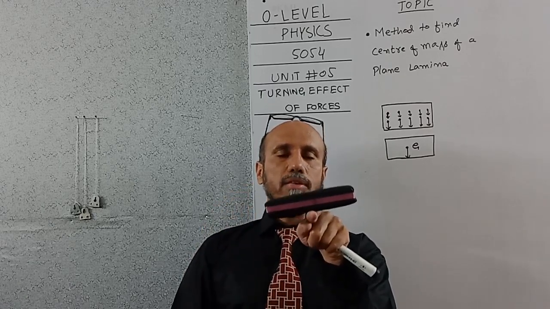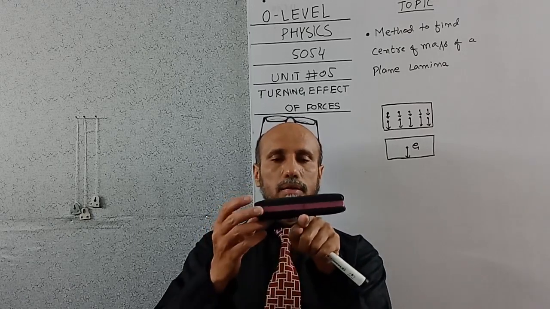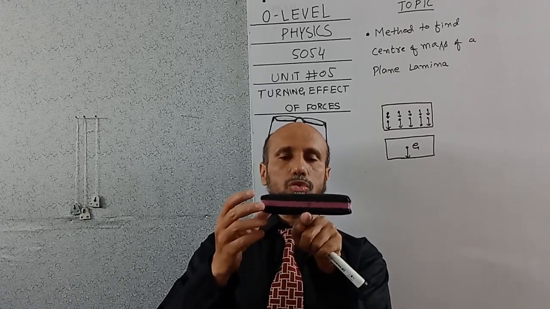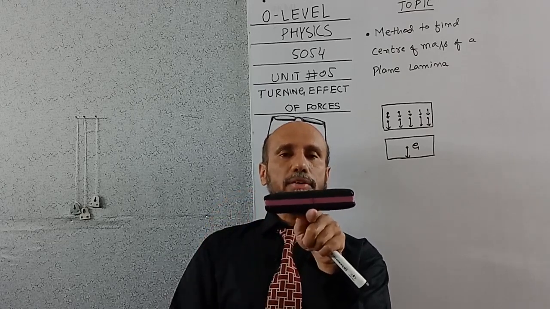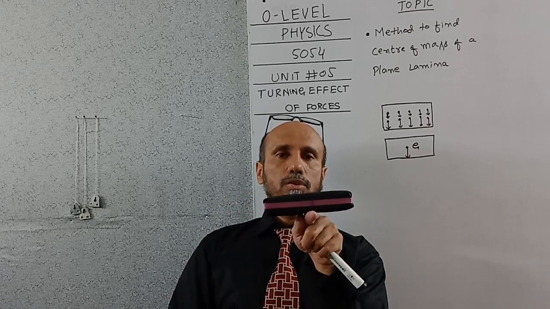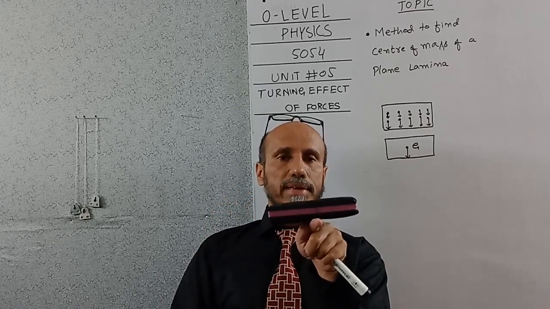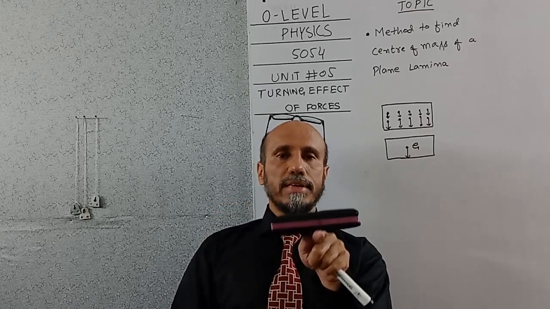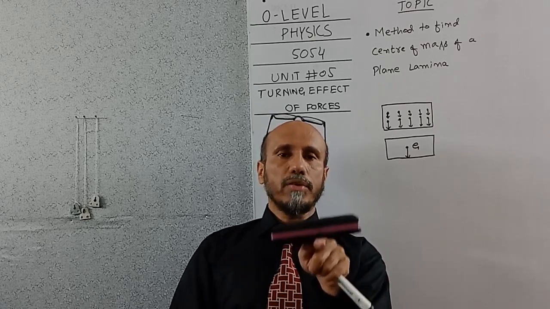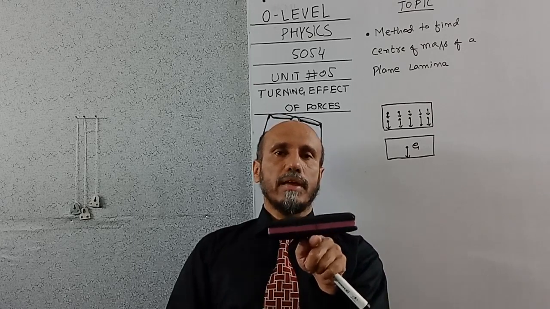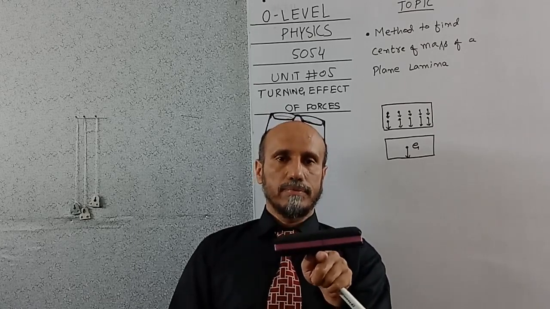I can feel the weight of the duster on my finger, so this point will be its center of gravity. So the concept of center of gravity is now clear. Center of gravity is the point at which the whole weight of the body appears to act vertically downward.